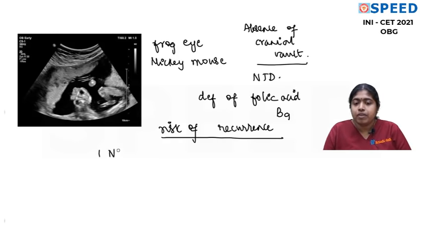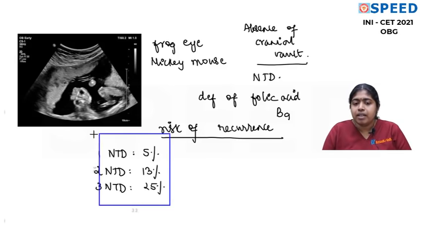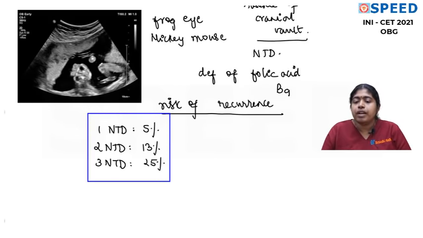If the mother gives a history of having one baby with neural tube defect, the risk is 5%. With 2 previous babies with neural tube defect, the risk is 13%. And with 3 babies with neural tube defect, the risk is as high as 25%. These are the traditional percentage values which we all know. Two important associations of anencephaly: first, it is 4 times more common in female babies compared to male babies.